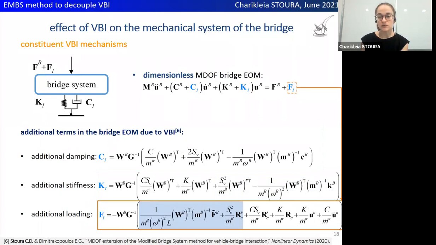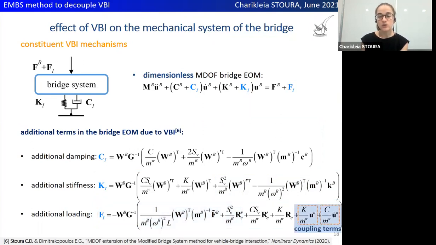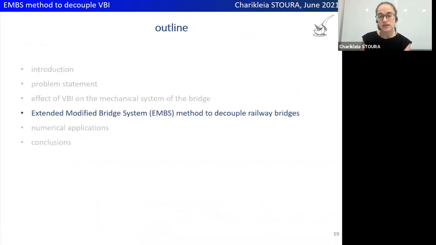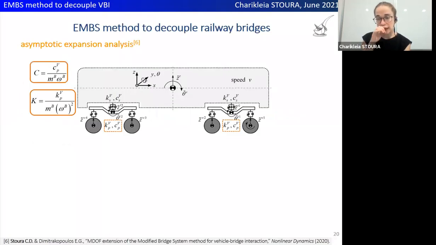The additional loading term includes the effect of irregularities on bridge response, as well as the response of the traversing vehicles. Last terms are the coupling terms, or in other words, the terms coupling the vehicle and bridge subsystem. We now attempt to decouple the bridge system from the traversing vehicles by eliminating these coupling terms from the additional loading term of the equation of motion of the bridge. To decouple the VBI problem, we apply first an asymptotic expansion analysis based on a small dimensionless parameter epsilon.